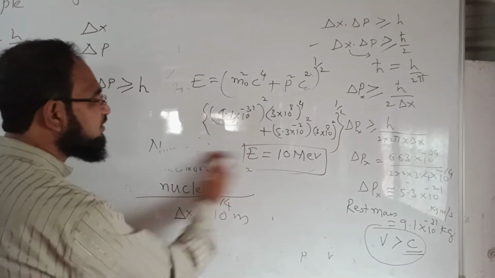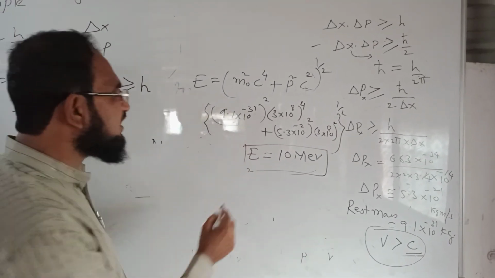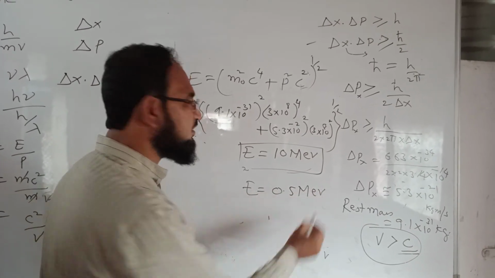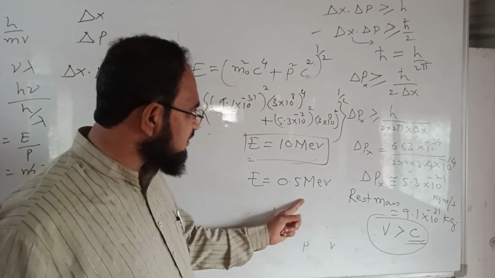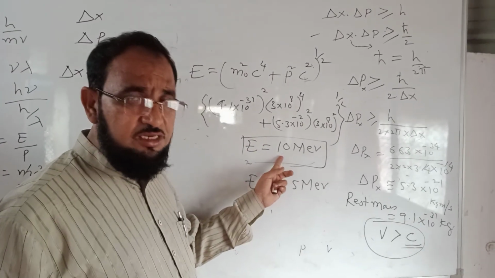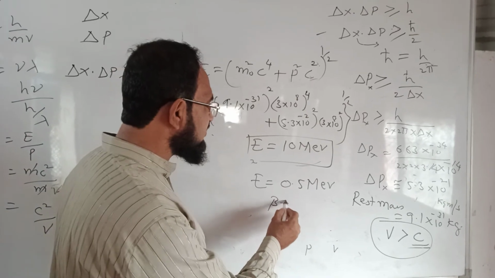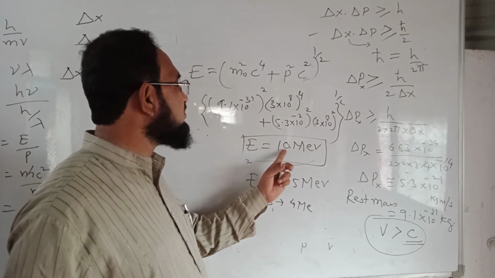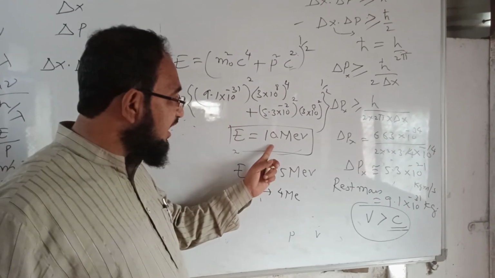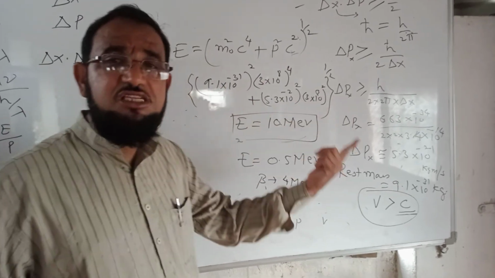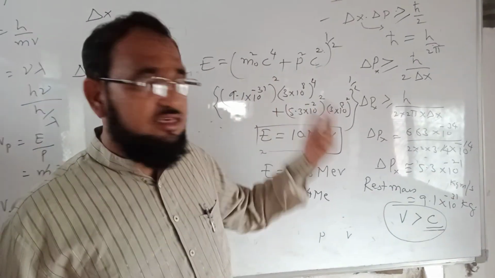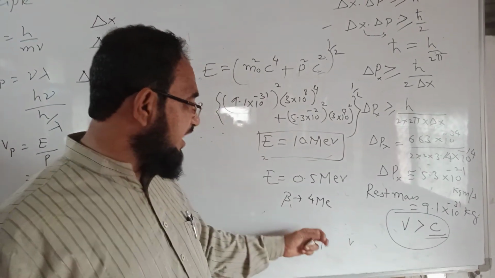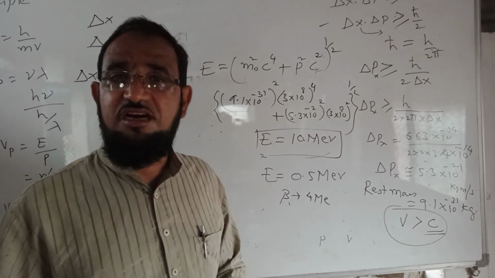But theoretically, we know that the energy of the electron is nearly 0.5 million electron volt, which is much smaller than 10 million electron volt. Even for the beta particle, the energy is nearly 4 million electron volt, which is again smaller than this 10 million electron volt. This suggests that the electron is always outside the nucleus. So using Heisenberg's uncertainty principle, we proved that there is non-existence of the electron inside the nucleus.